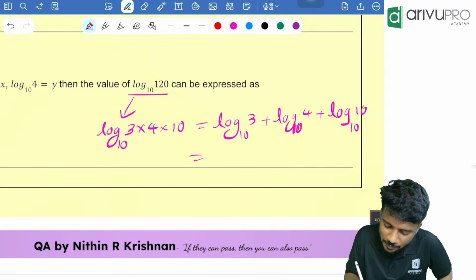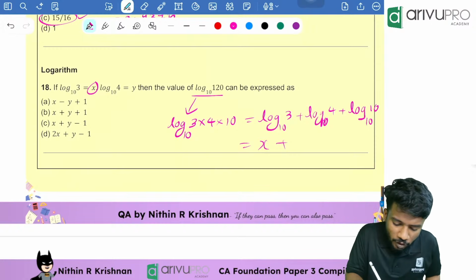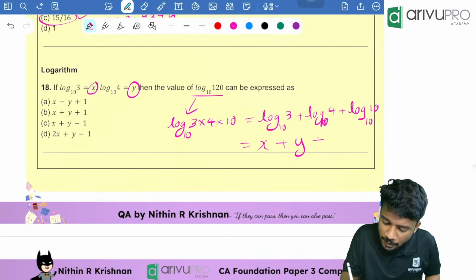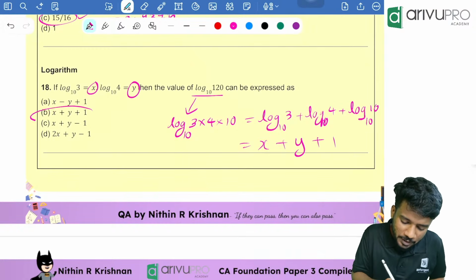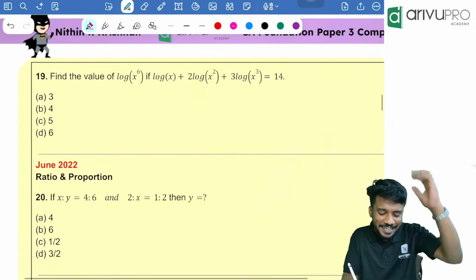Okay, which is nothing but log of 3 to the base 10 is what? X plus log of 4 to the base 10 is what? Y plus 1. So X plus Y plus 1. Option B is your answer. Hello Supriya. Good evening. Next question.